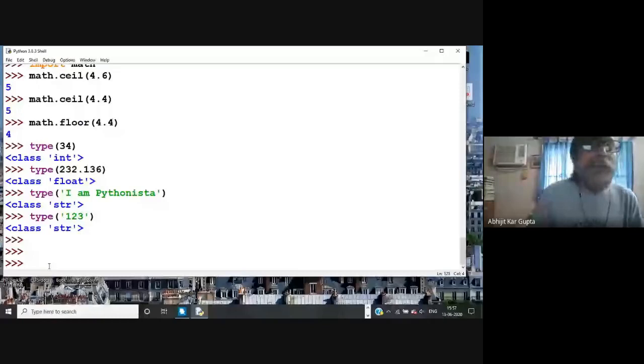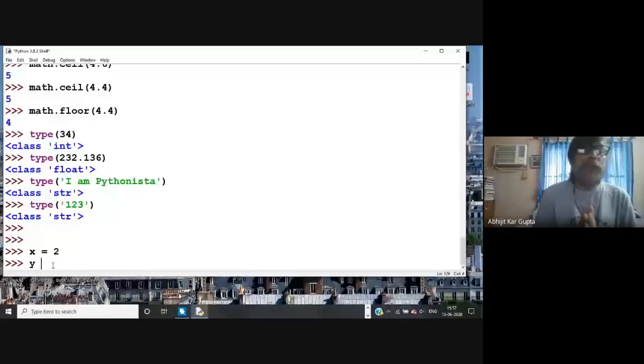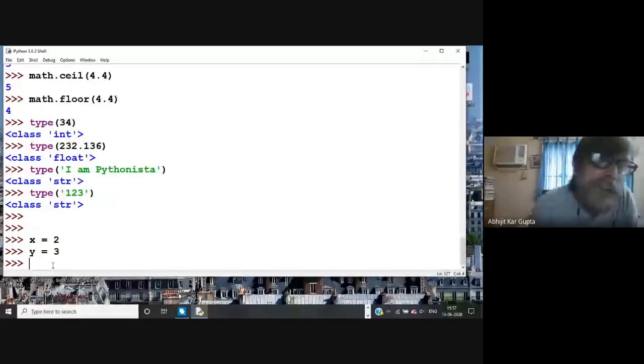Anyway, so now I write a computer program in a sense. I collect some instructions, and then I can tell that it is a program. I write x equal to 2 and y equal to 3. What do they mean? This means that I save the number 2 in some memory space, and you assign it with some name, x. Now you don't have to put any quotes, because this name is now a variable.